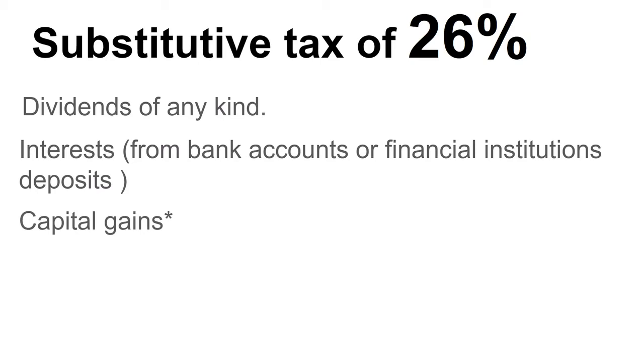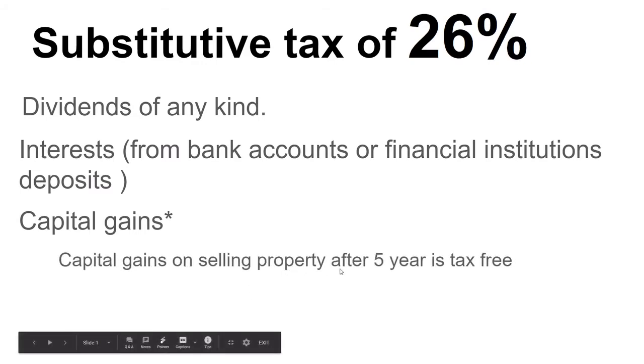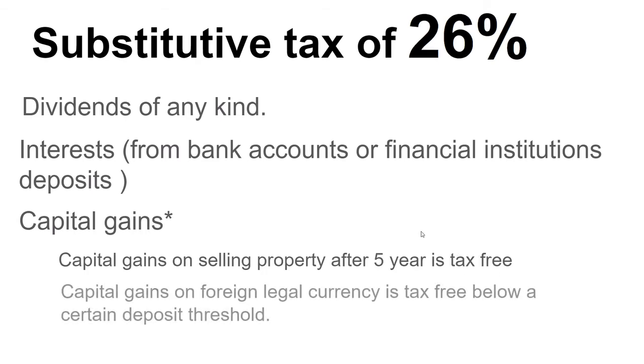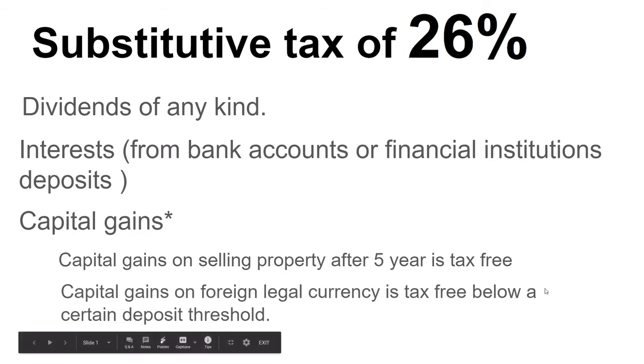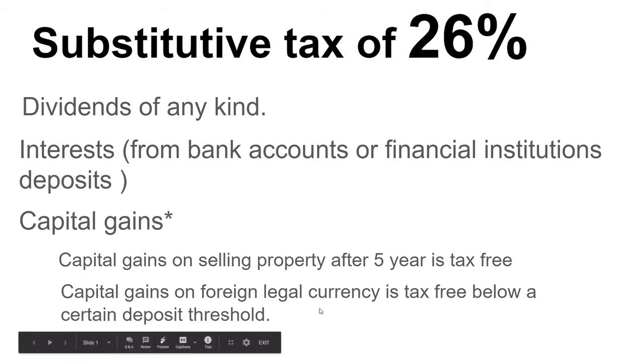And there are only two exceptions. The first exception is when you sell your property after 5 years. In that case, you don't pay this 26%, but this will be tax-free. And the second case is when you are dealing with foreign legal currency, which is tax-free below a certain deposit threshold. And here I made a video on when you don't pay any taxes in Italy, in which I explain exactly this case.